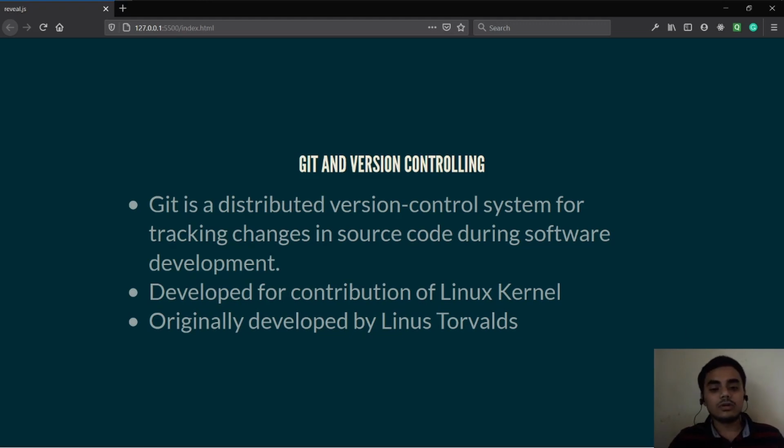So around 2006, Linus Torvalds wrote Git, and it was initially written by him for his use only. But later it boomed, and now you know how essential Git is for everyone.